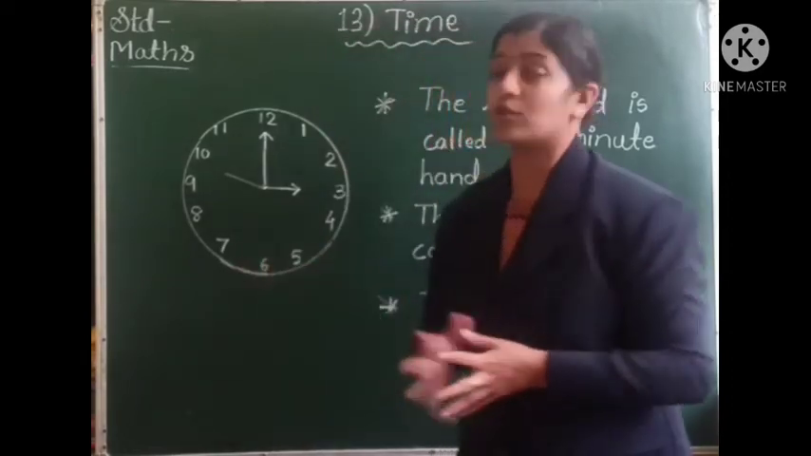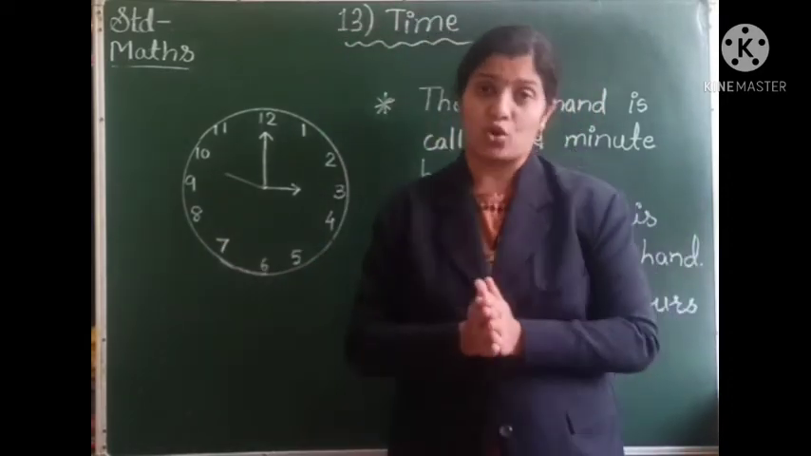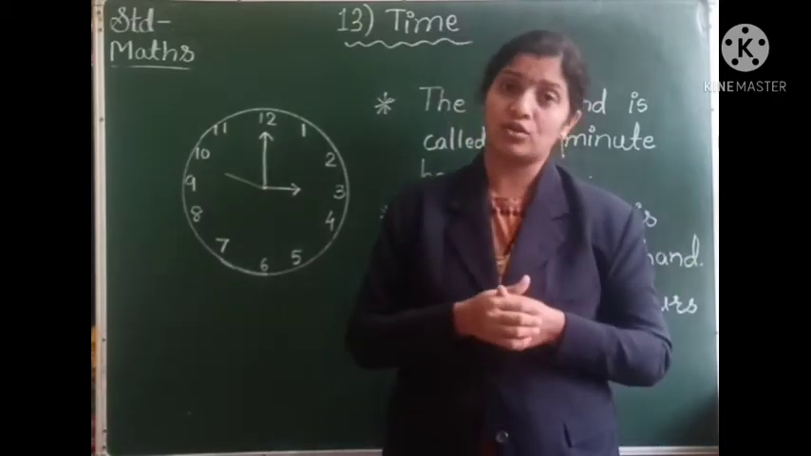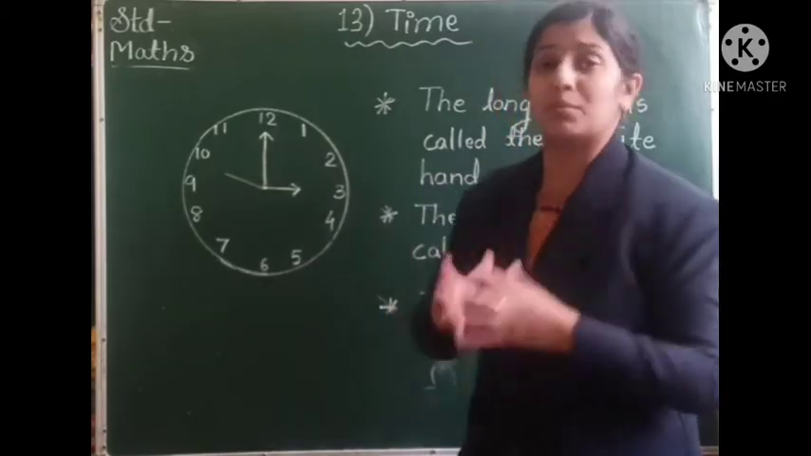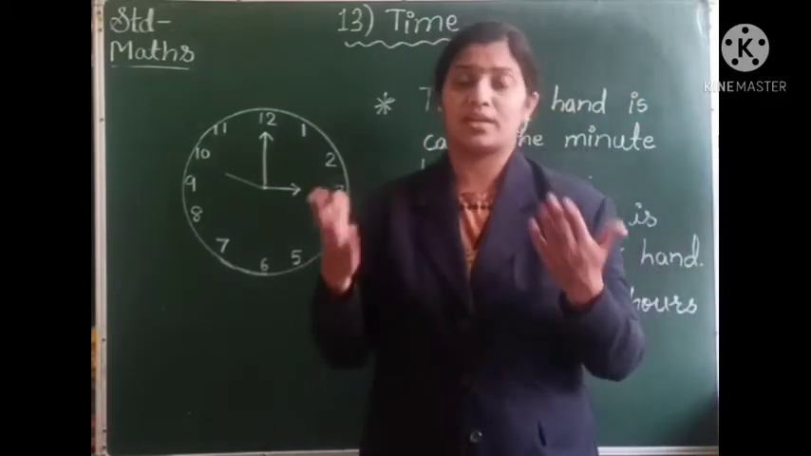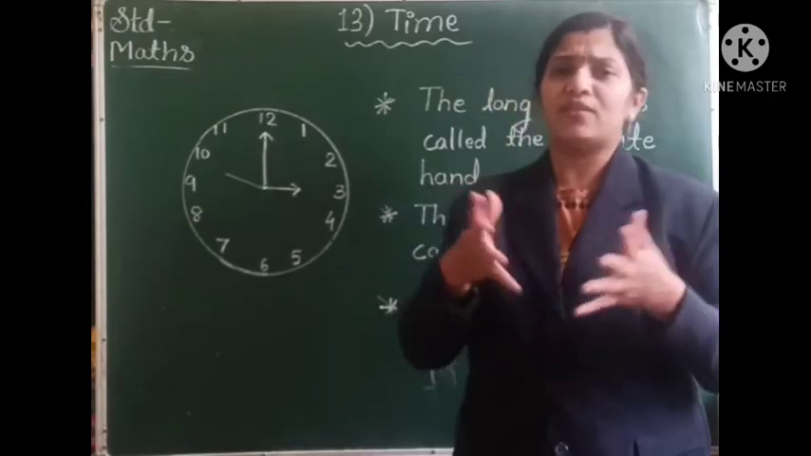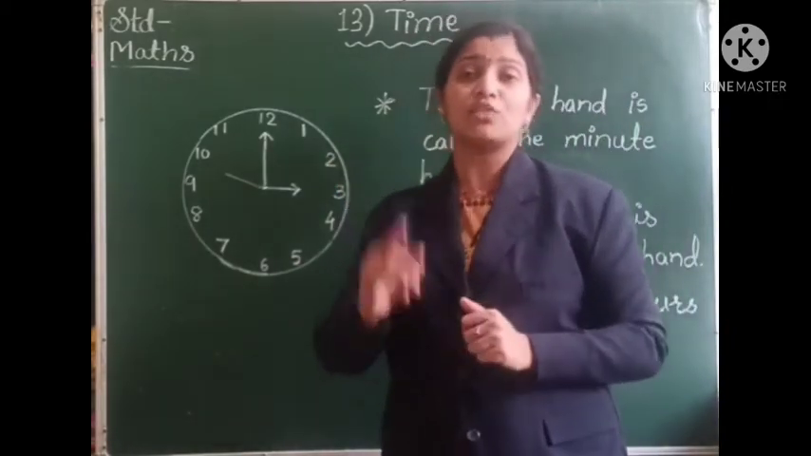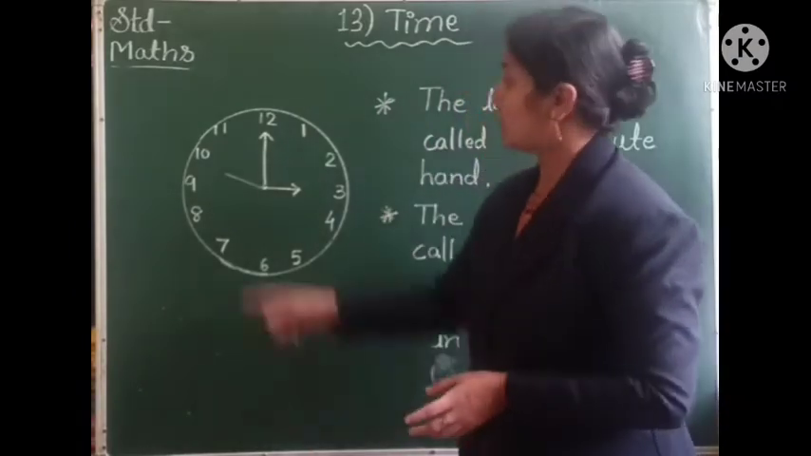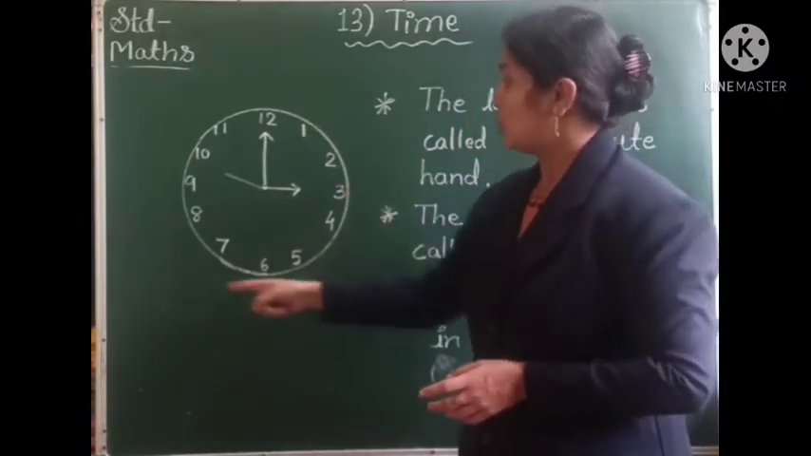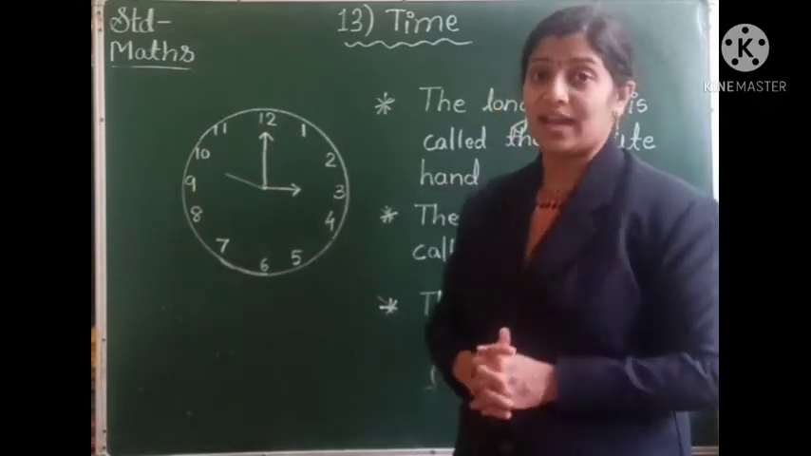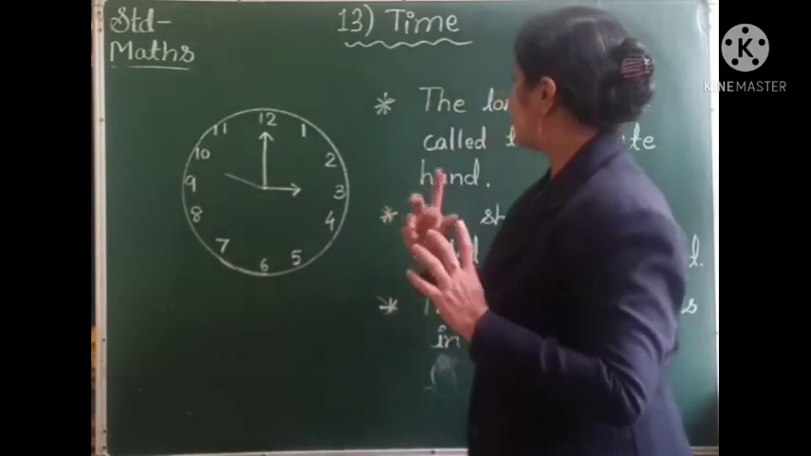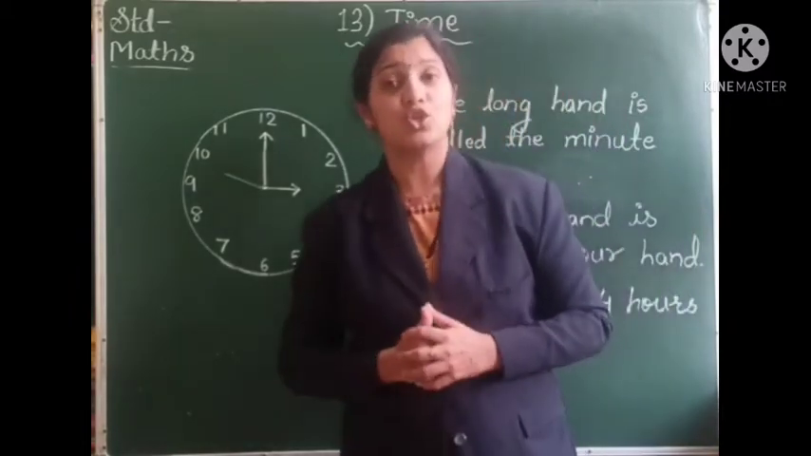So here you can see on the board I have drawn a clock. Do you know how this clock works? What are the parts of the clock? The clock may be of any shape: circular, rectangular, triangle and various other shapes. The clock has digits from 1 to 12. Here you can see the digits from 1 to 12. And the clock has two hands. One is the long hand and the other one is the short hand.